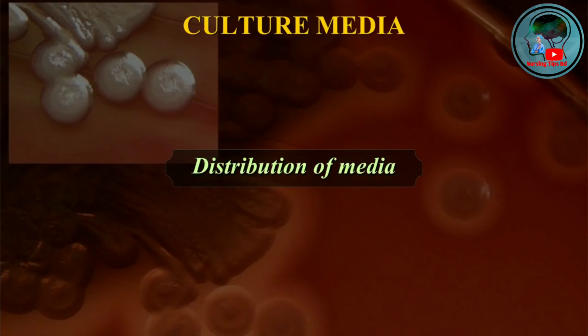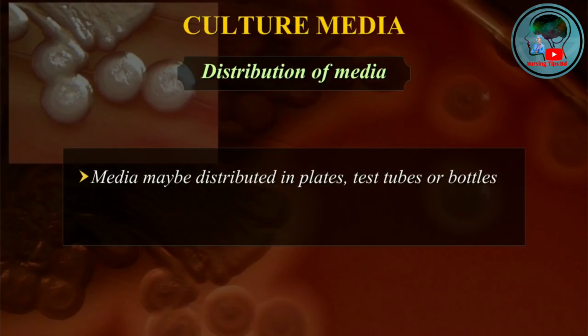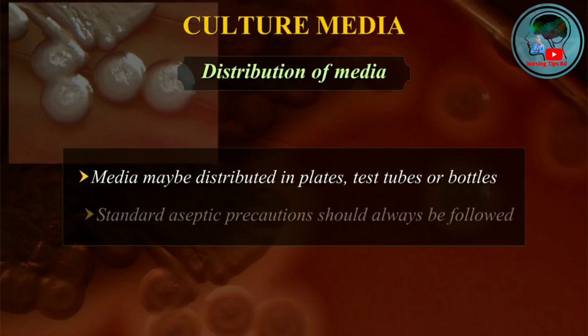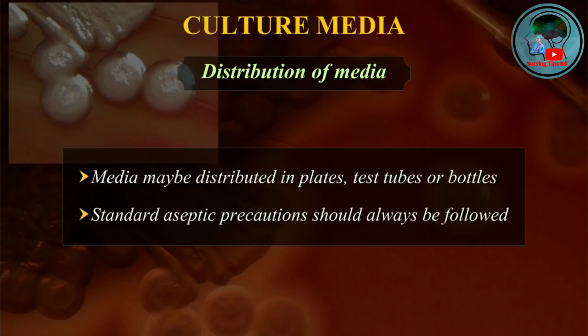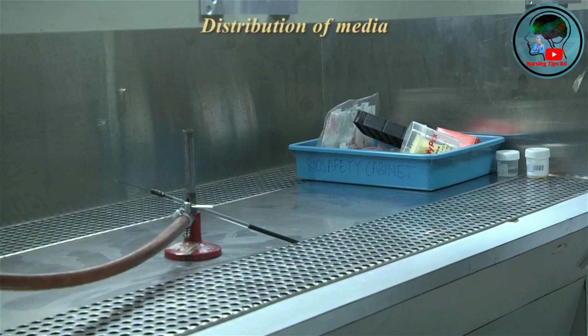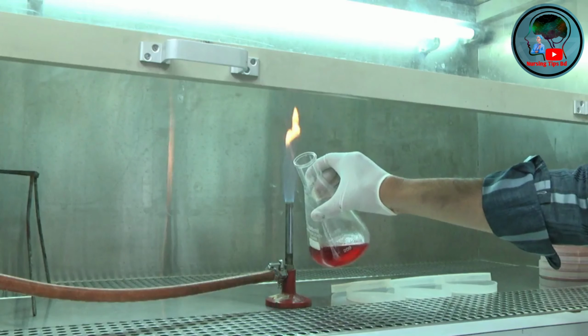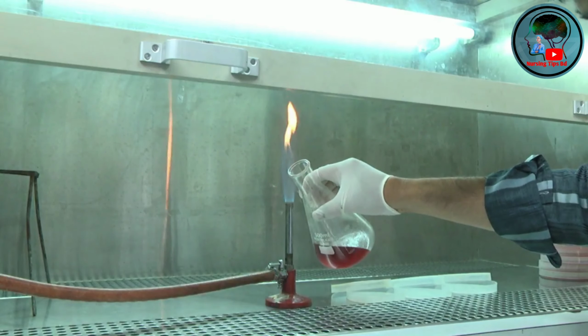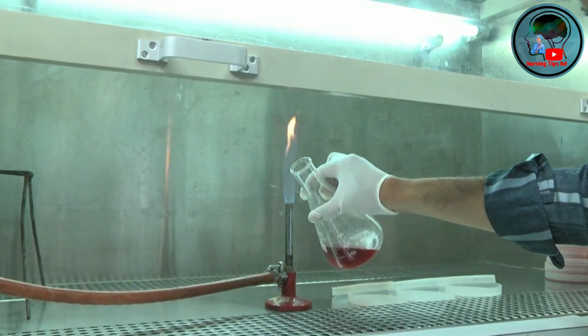Distribution of media. Media may be distributed in plates, test tubes, or bottles. Standard aseptic precautions should always be followed. It is preferred to work within an inoculation hood or cabinet filled with a filtered air supply. Always heat the mouth of the container from which the medium is being poured in a flame.